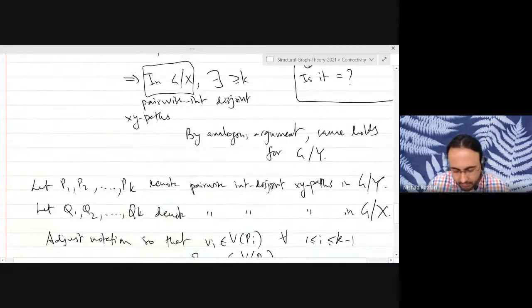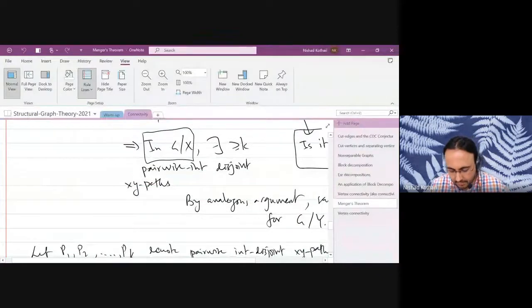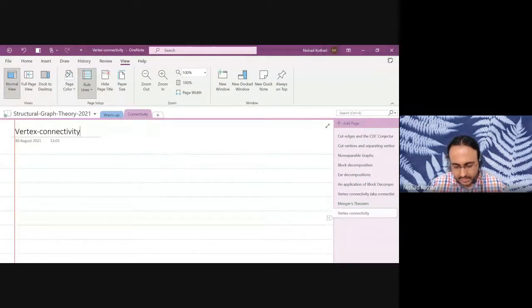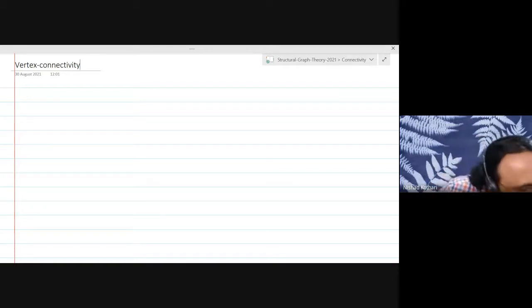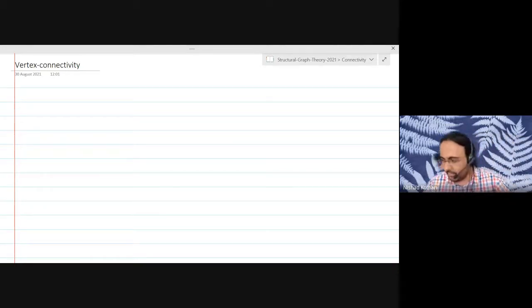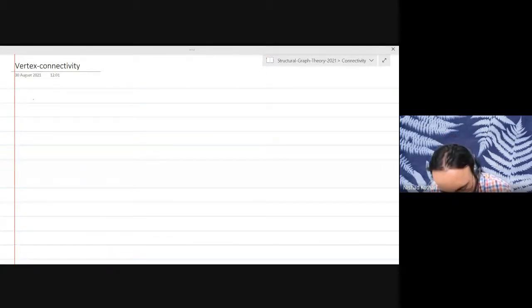All right, so if there are no questions or concerns, let's take an alternative look at vertex connectivity using Menger's theorem. I want you to recall how we defined vertex connectivity.